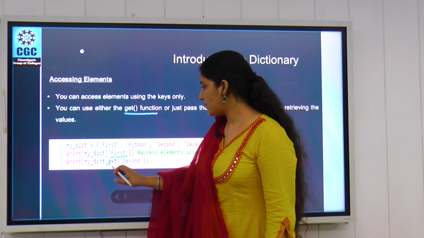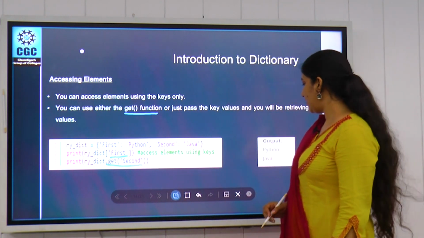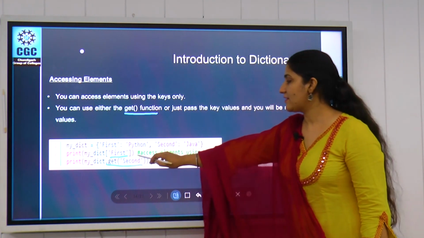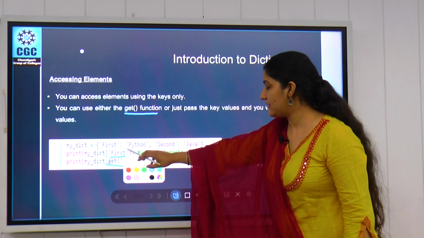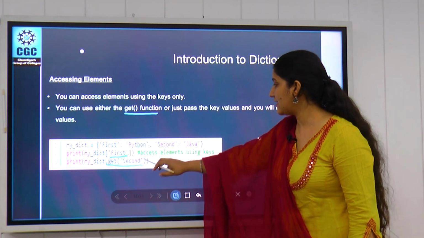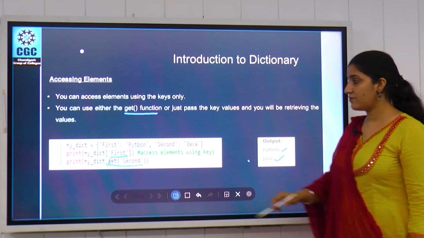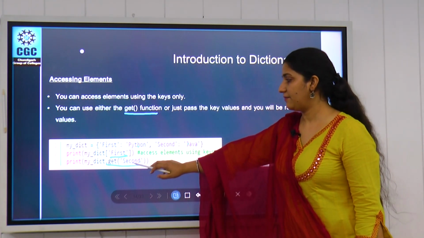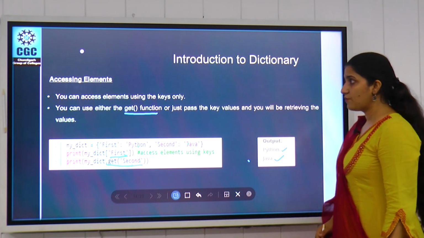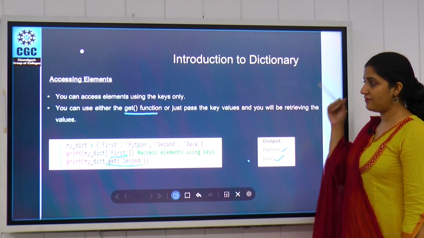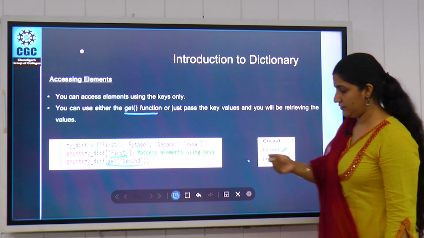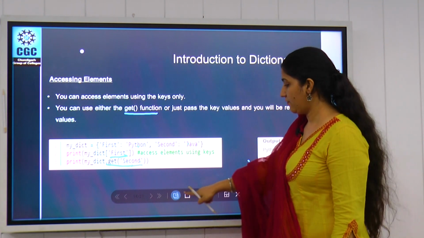So we can also use the get function to get the value, like in this example, with the first key we have Python, with the second key we have Java, and these are the outputs we get by using the key directly and by using the get function. So both work similarly and will provide us whatever data element we want to access.